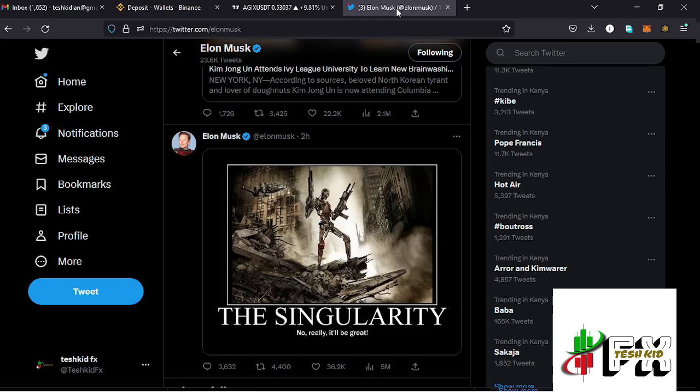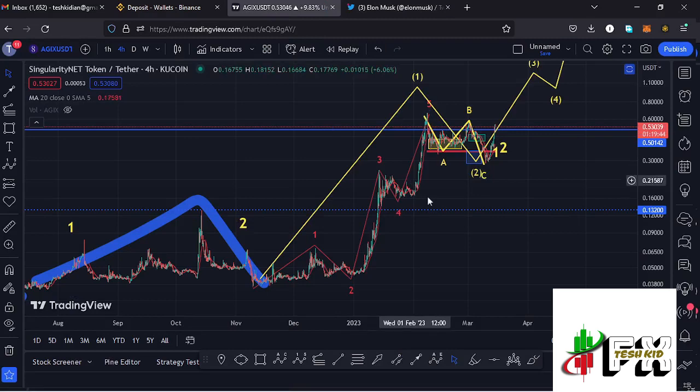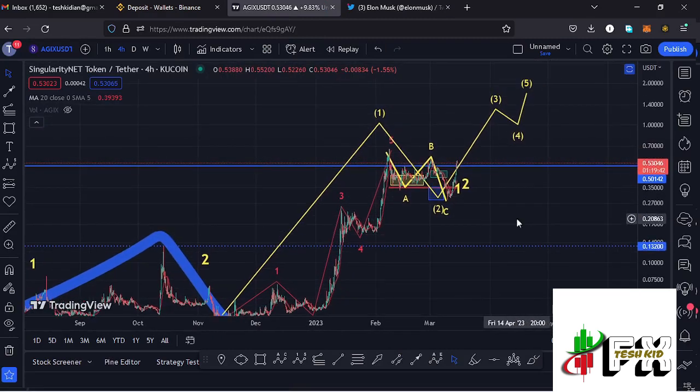And this massive run up is being attributed to the influence of Elon Musk, who is tweeting about Agix, and this is not the first time that he's tweeting about Agix. And as long as we have the support of Elon Musk, then there are chances that Agix is going to give us massive run-ups to the upper side, and maybe even get us above the $1 mark.